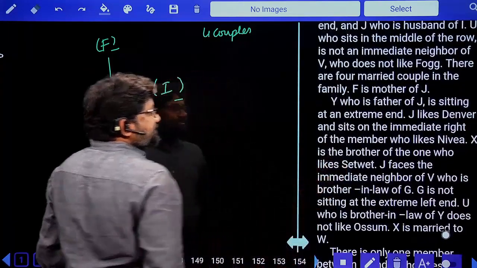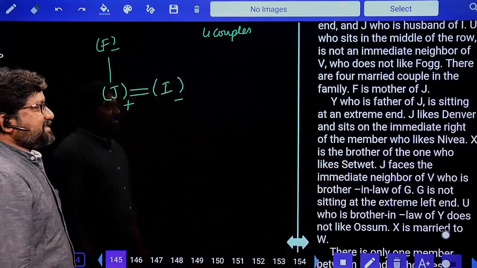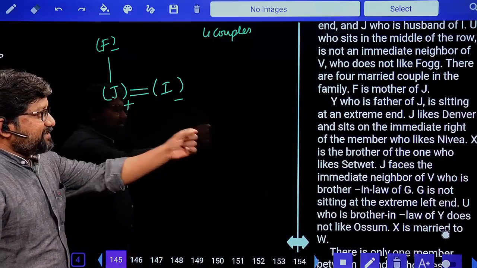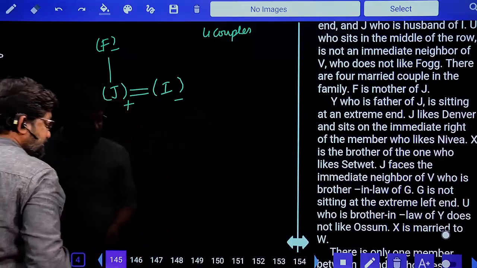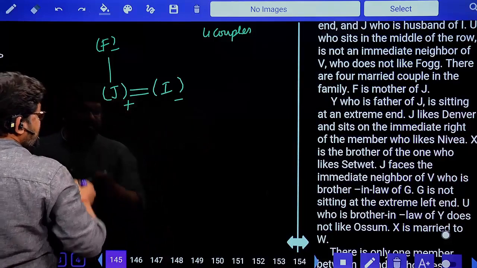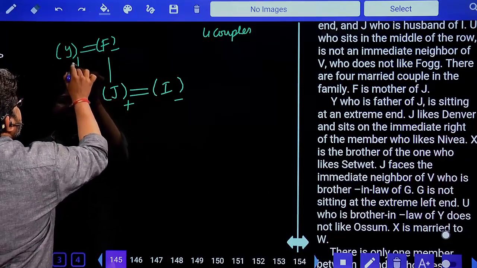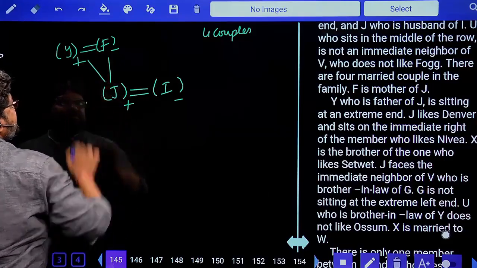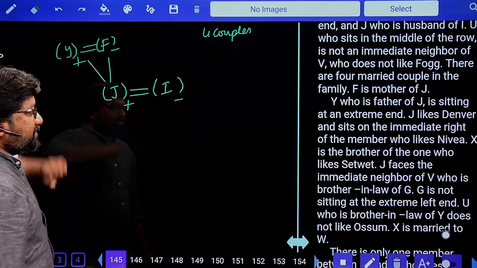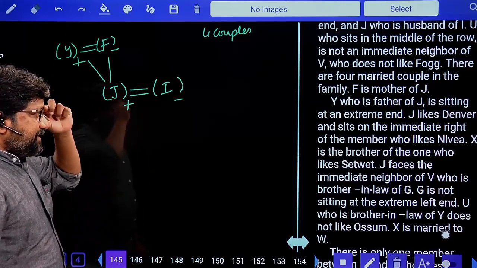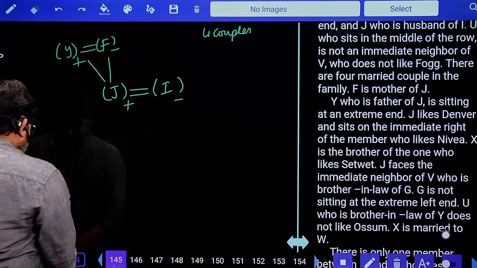Y, who is the father of J, is sitting at an extreme end. Y is the father of J, so automatically Y is the husband of F. Yes, these two are a married couple, Y and F. Y, who is the father of J, is sitting at one of the extreme ends.